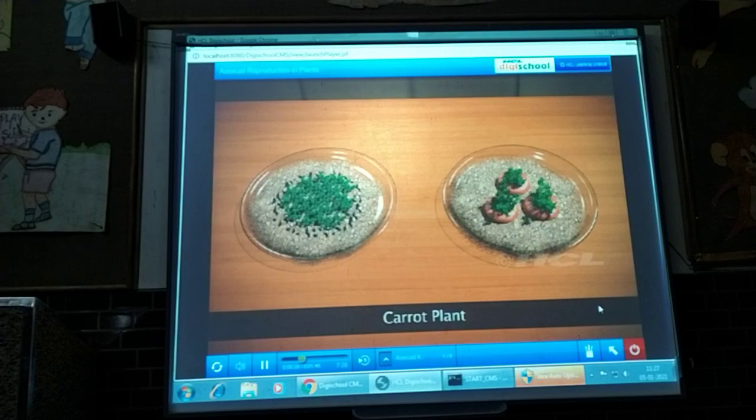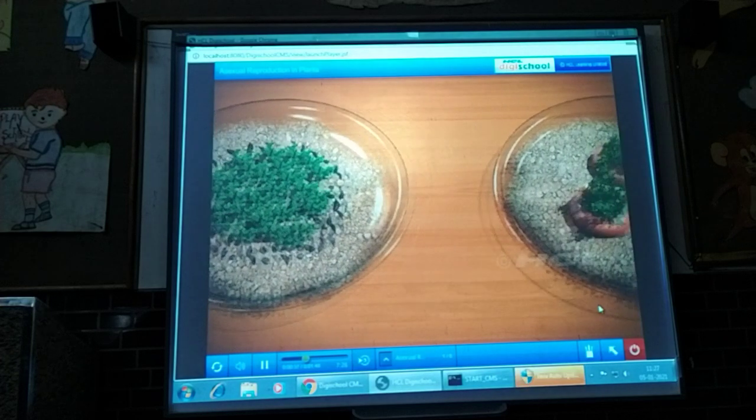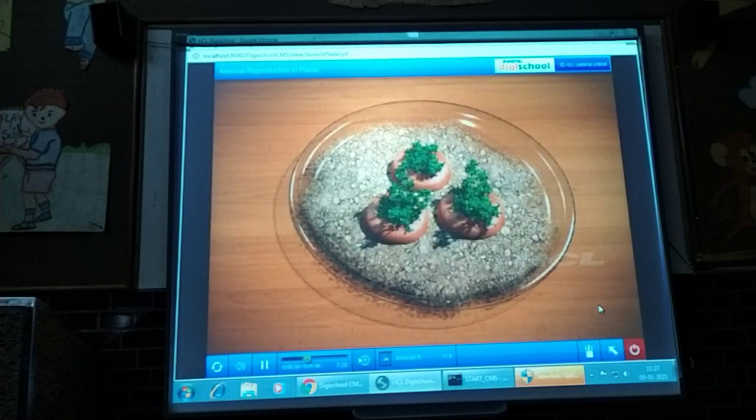Both will have plants. Are you wondering how this is possible? Although plants are commonly grown using seeds, some plants can be grown without seeds as well.